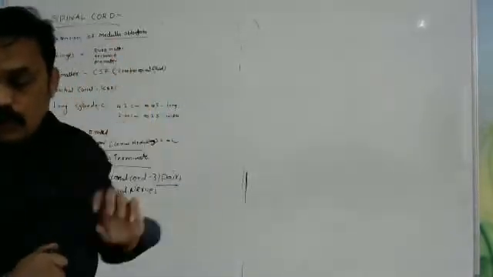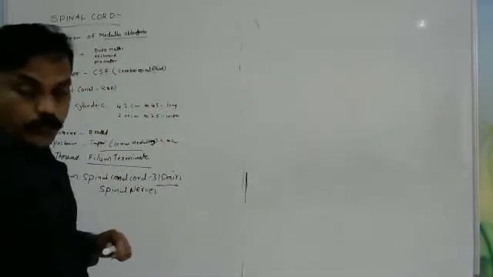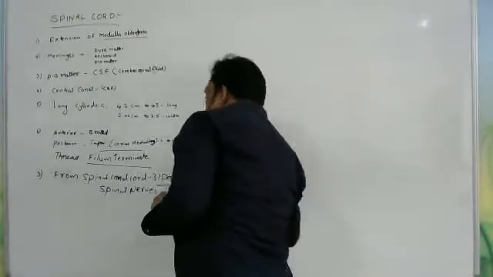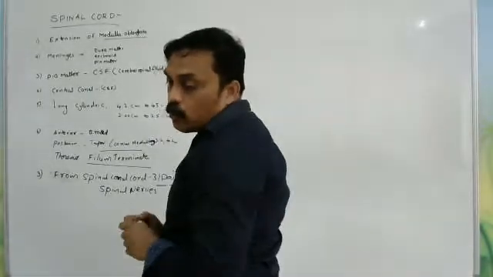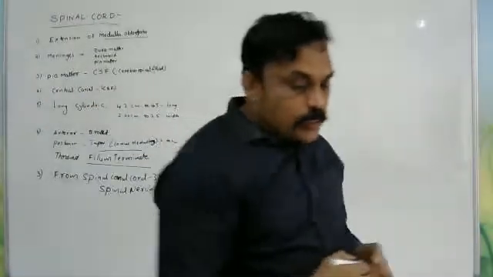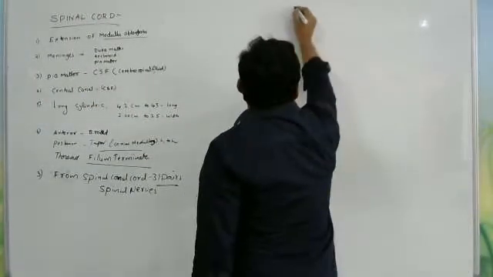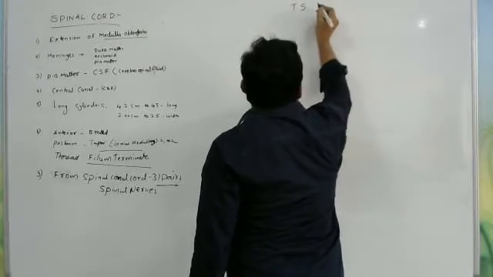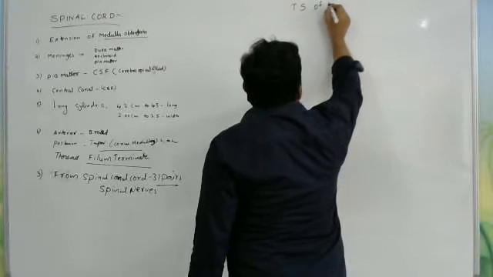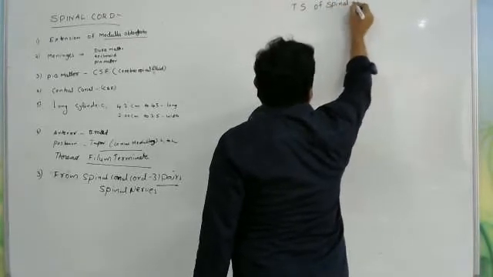Okay, now what do we have to discuss? Now we are going to discuss the TS of spinal cord, the transverse section of the spinal cord, which we will observe.